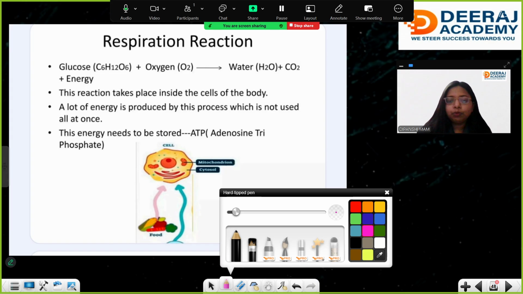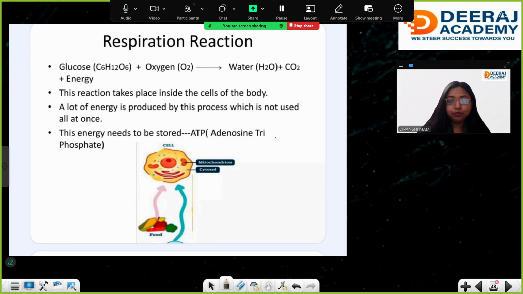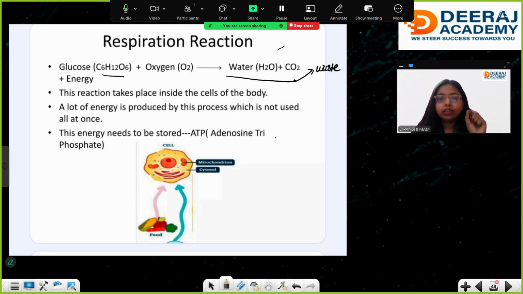Whatever you are eating is converted into glucose, like bread or any carbohydrate source, and the glucose breaks down in the presence of oxygen and releases carbon dioxide and water as two waste products. See, these two are the waste. Ma'am, how are these two products waste? Simply, water is excreted out of our body in the form of urine and sweat, and carbon dioxide too, and it produces a lot of energy.